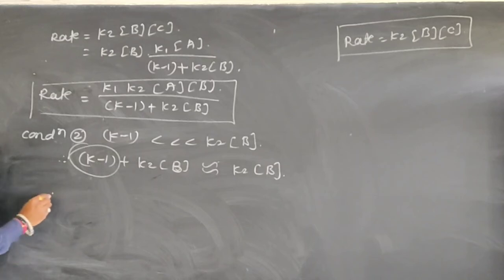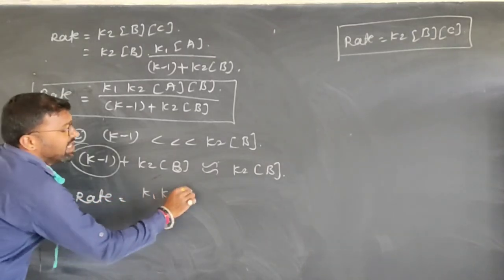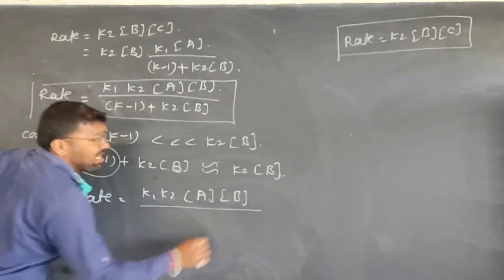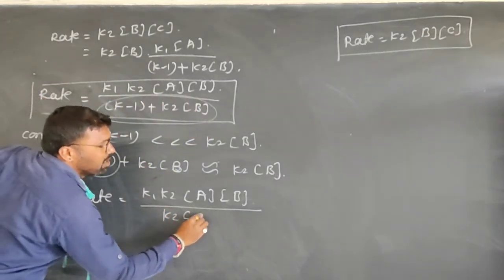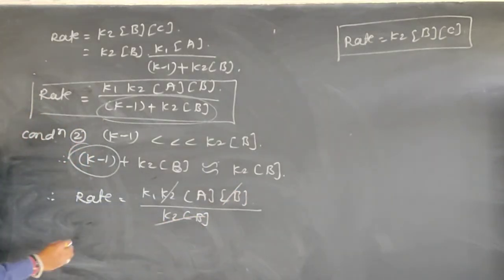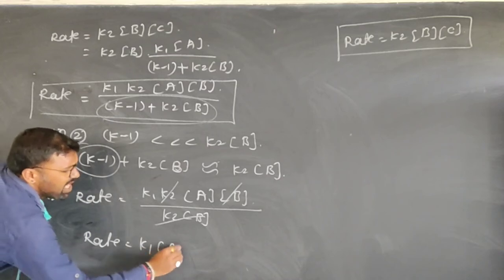Therefore the rate equation becomes K1 into K2 into concentration of A into concentration of B divided by only K2 into B. From numerator and denominator, equal quantities are cancelled. Therefore, rate is equal to K1 into A.